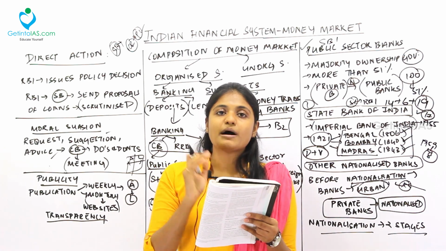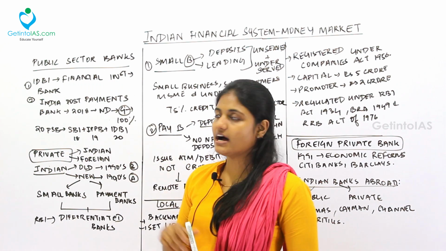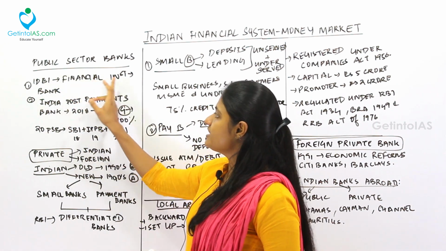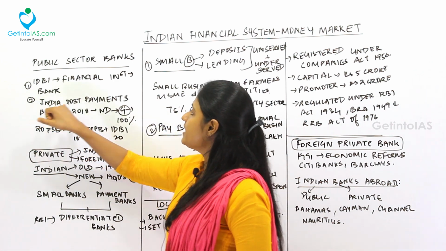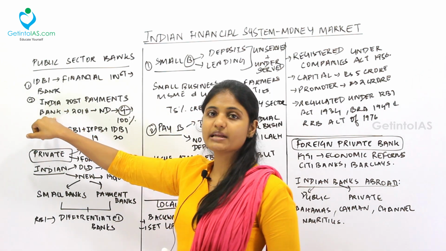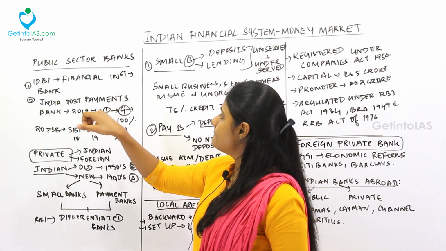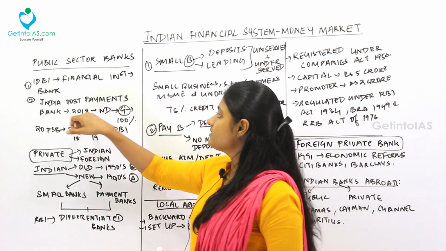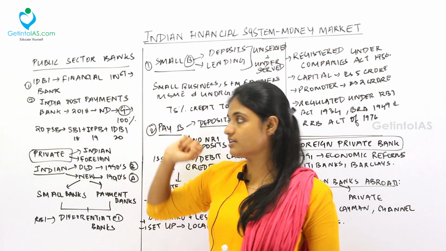So next, moving to the public sector banks. Under this, the IDBI was a financial institution, later it was changed into a bank. Next one is the India Post Payments Bank, which was set up in 2018 in New Delhi, that was changed to a bank. Under the India Post Payments Bank, 100% of the stake is owned by the central government.